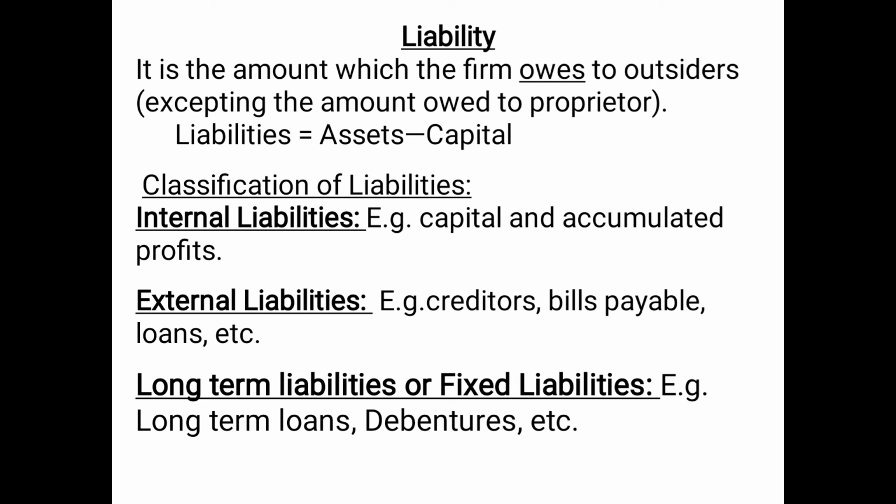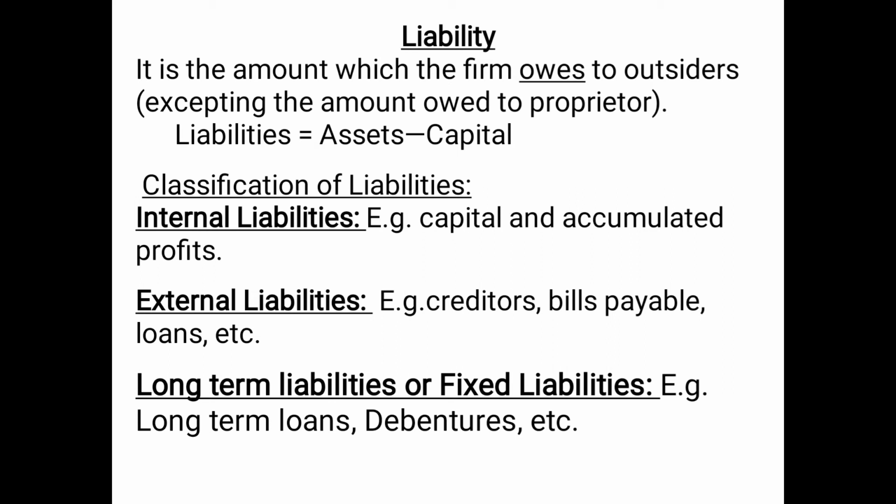So the first type of liability is the internal liability. The word internal means within. So internal liabilities means those amounts which a business entity has to pay to the proprietor or the owner, such as capital or accumulated profits. Accumulated profits means the profits which are retained in the business. It is not of the business, it is of the owner, so it has to be paid back to the owner. And capital is also the amount invested by the owner in the business, so this amount has to be